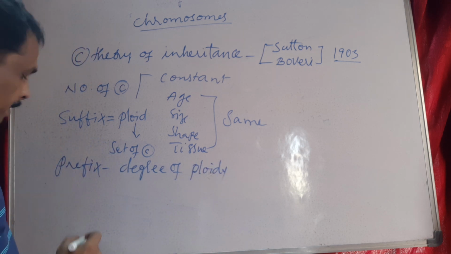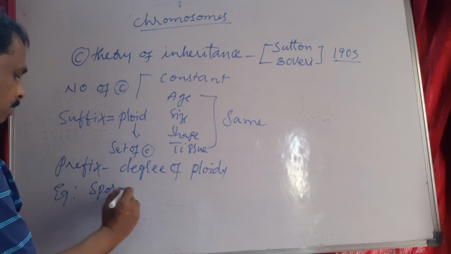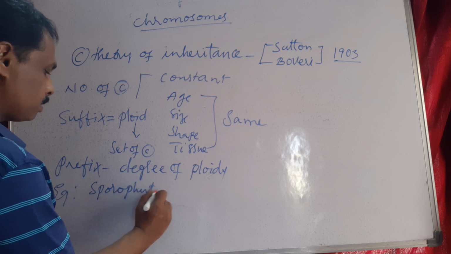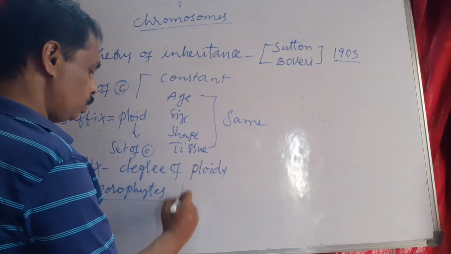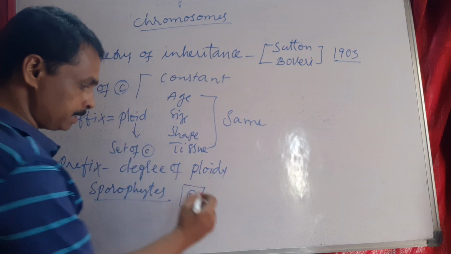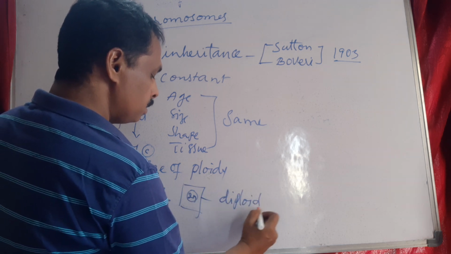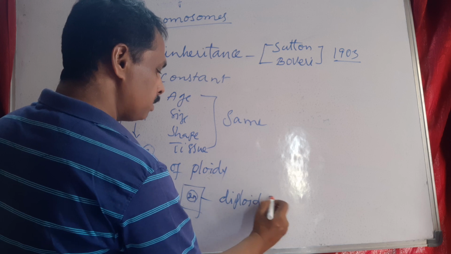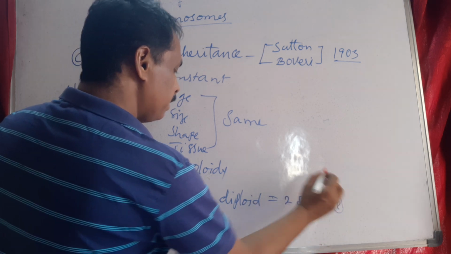For example, in sporophytes, two sets of chromosomes are always present, that is 2n chromosomes. This is called diploid, meaning two sets of chromosomes are present.